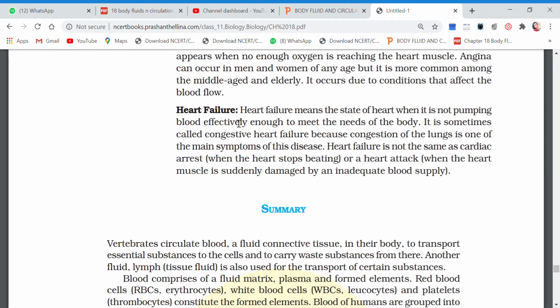Then children, heart failure. Heart failure means state of heart when it is not pumping blood effectively enough to meet the needs of the body. It is sometimes called congestive heart failure because of congestion.